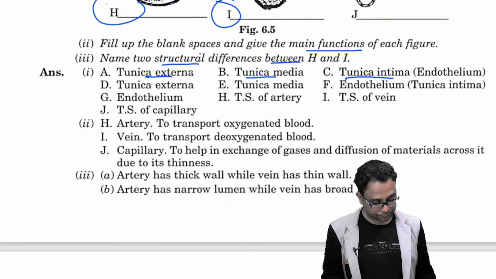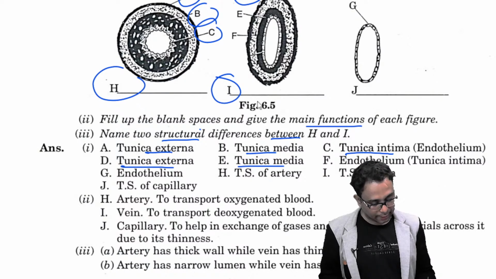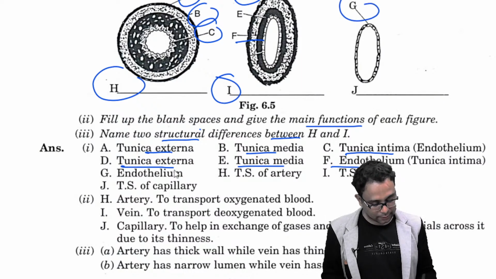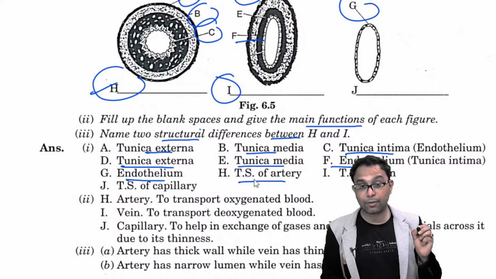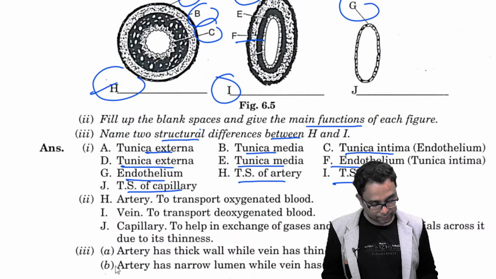Next, D picture is there, that is the tunica externa. E is the tunica media, and the F is the endothelium. And in particular picture G, it is the endothelium, and this H picture is a TS of artery. Please write in the TS, transverse section, TS of veins and TS of capillaries, right?